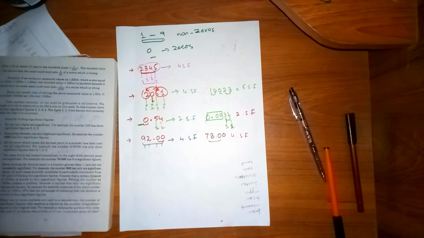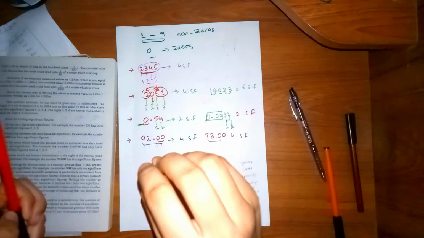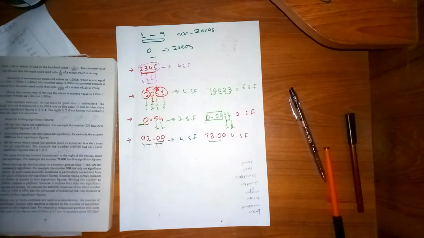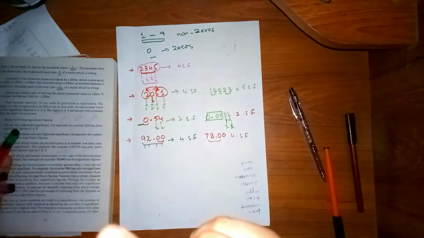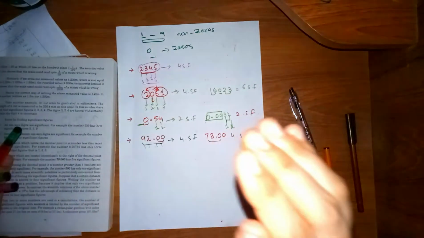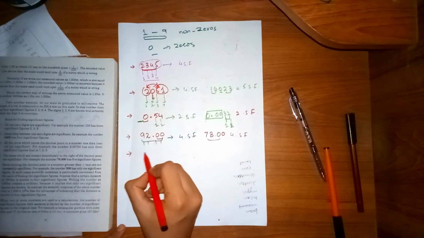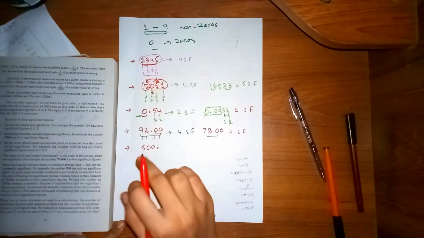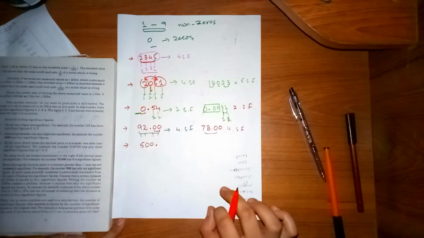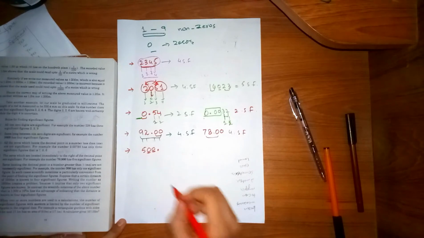Alright, now the next rule is that the trailing zeros in a whole number with the decimal shown are significant. Again, listen to it carefully. Let me give an example. If I am writing 500 dot, there is a decimal after this. It indicates that the trailing zeros are significant.